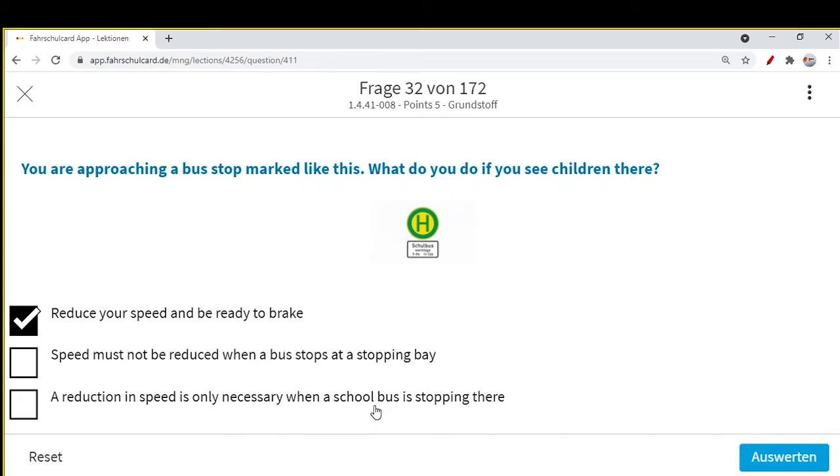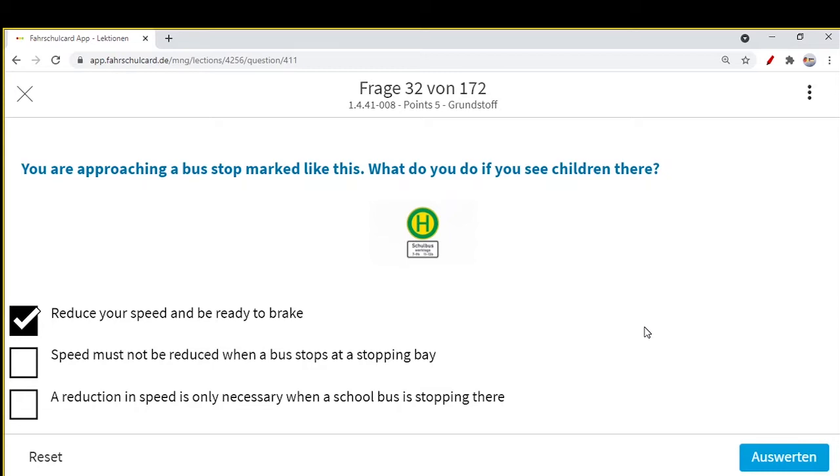When they say that a reduction in speed is only necessary when there is a school bus at this stop, no. If there is no school bus, even then some children could be there. They could be waiting for the bus, or they are hanging around over there. They could come directly onto the road. So you need to be very careful about this particular bus stop, because children could appear anytime. So reduction in speed is not only when you see the bus. If there is no school bus, you need to be very careful. Reduce your speed and be ready to brake.